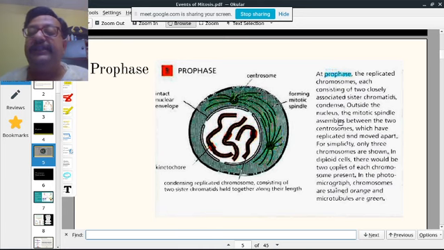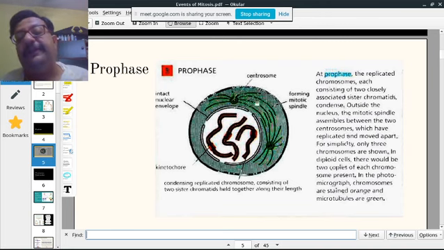Outside the nucleus, the mitotic spindle assembles between the two centrosomes, which have replicated and moved apart. So the centrosomes, having the centrioles, have spindle fibers or microtubules, which are released from these centrosomes. These spindle fibers are coming out, and these centrosomes replicate and move apart towards two poles.